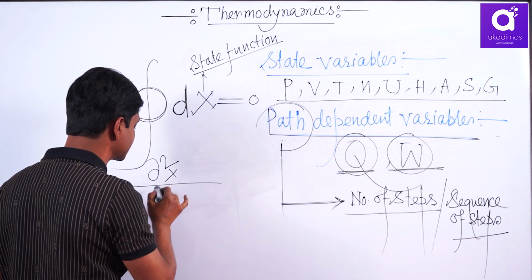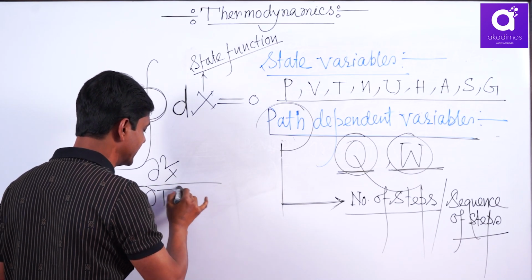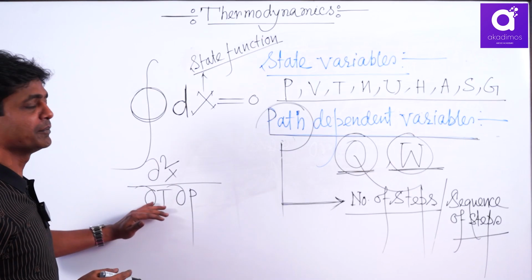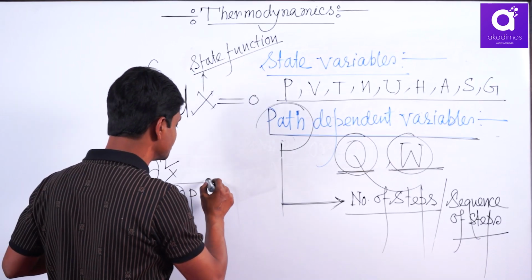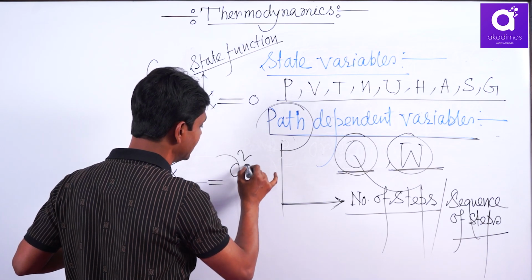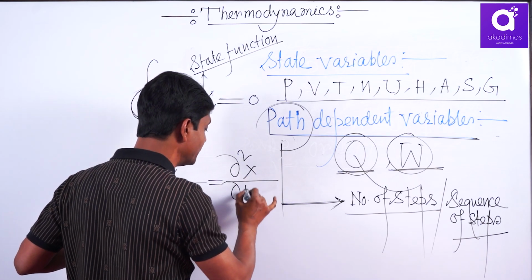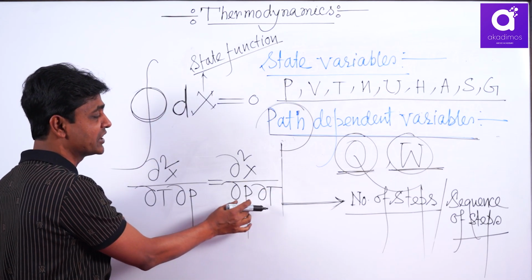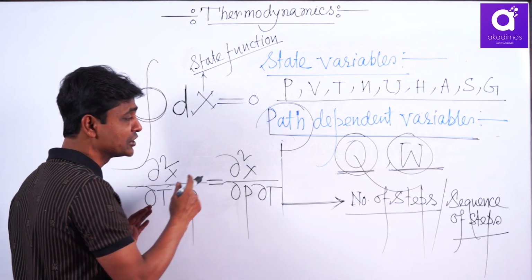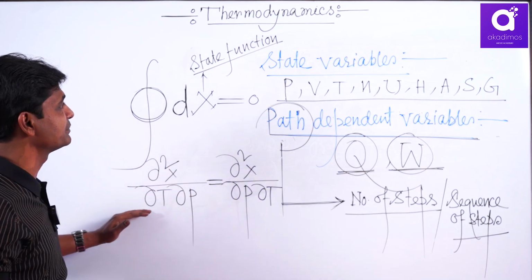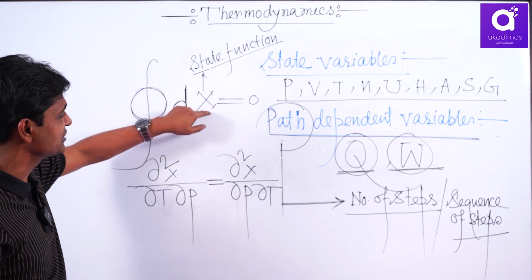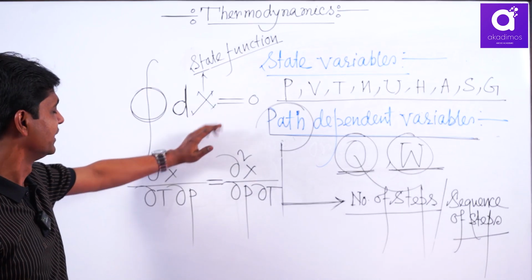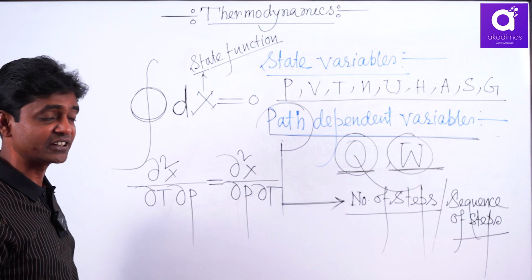Then del 2x, del t, del p means first you change the pressure, then temperature. Now I change the sequence: del 2x, del p, del t. Here I have changed first temperature, then pressure. If due to change of sequence, the change of x is the same, then it is a state function. These two are the conditions of a state variable or state function. This is called Euler's reciprocal relation.